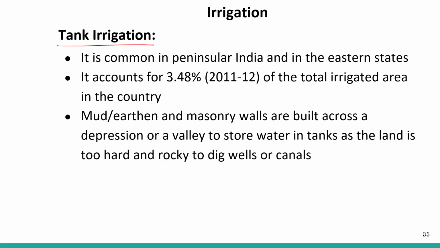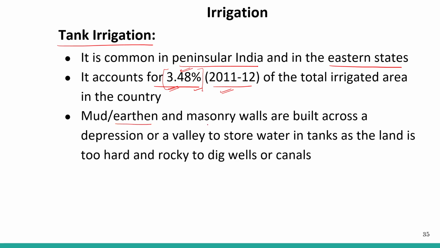Tank irrigation. The third type is tank irrigation. It is common in peninsular India and the eastern states, and it accounts for 3.48%. That is again data from 2011 to 12, and this is the least used type of irrigation in our country.